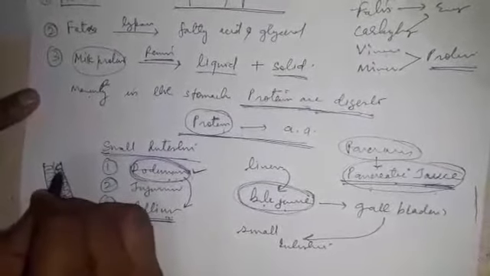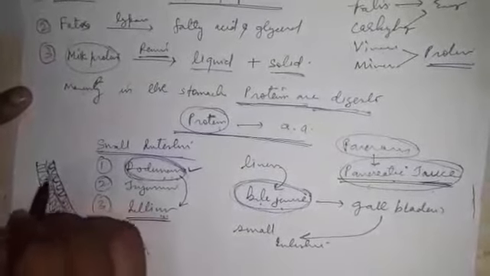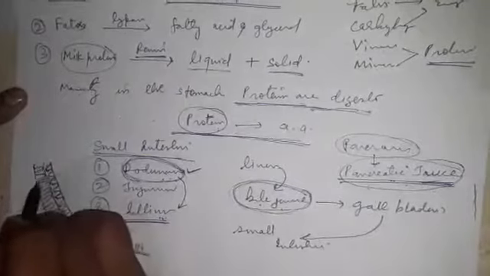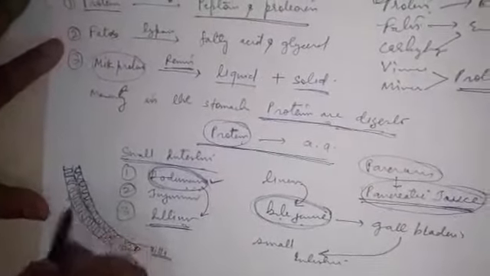And because of these folds, in the video which I have already made, I will be forwarding that also. I will explain how the absorption takes place. So now we come to the third step, that is absorption. The absorption of the digested food takes place in the small intestine. From here only it gets absorbed. So what is absorption? Absorption means the mix